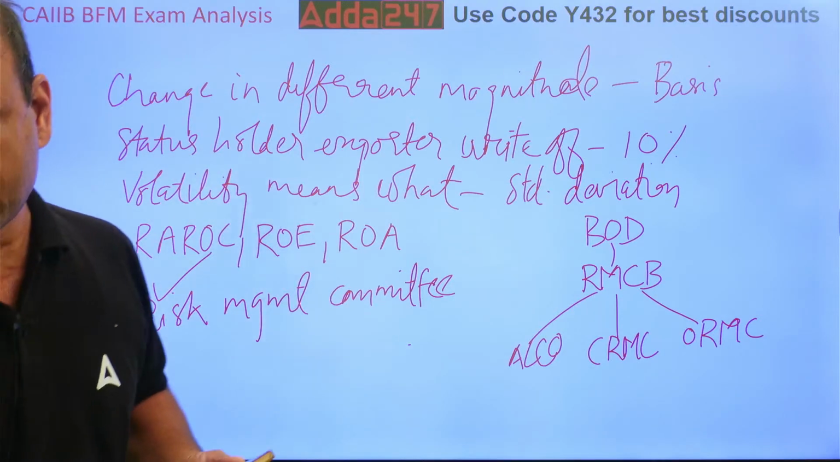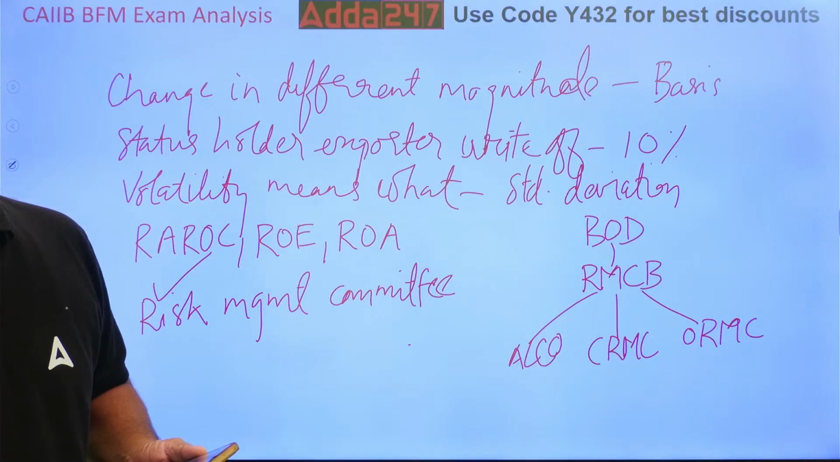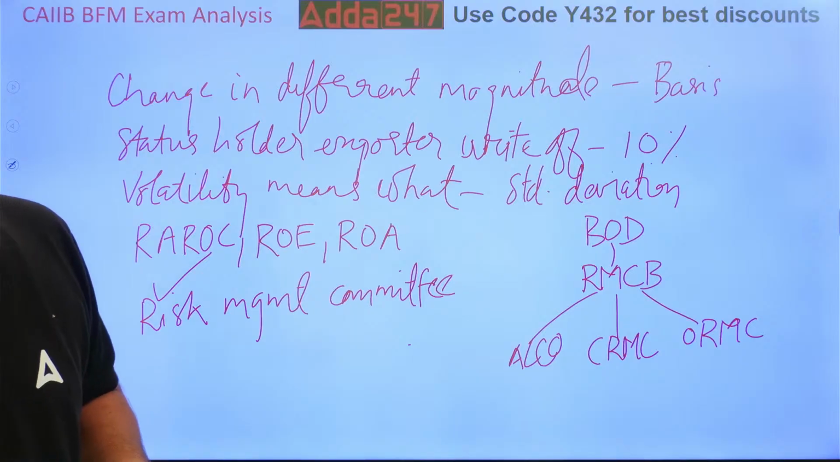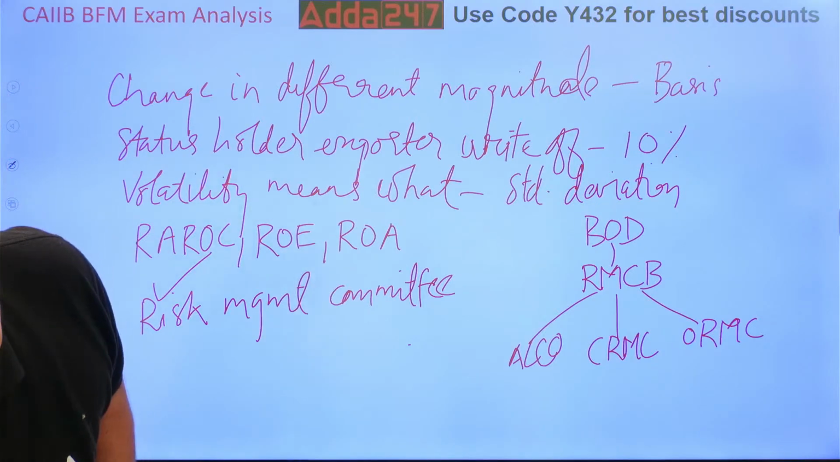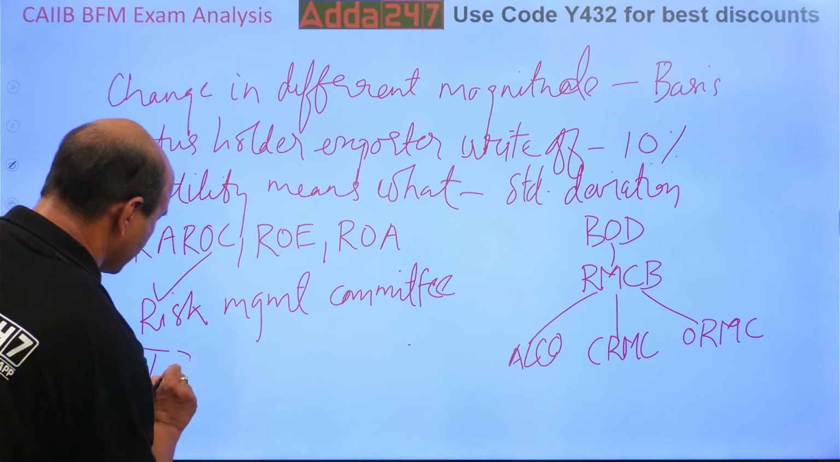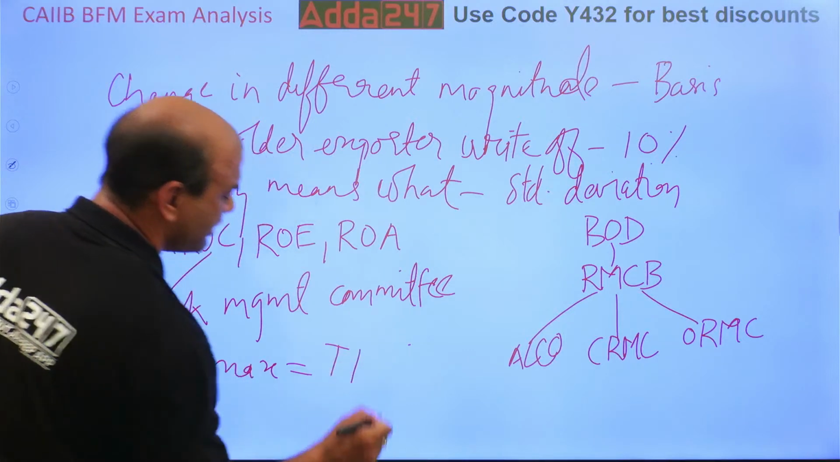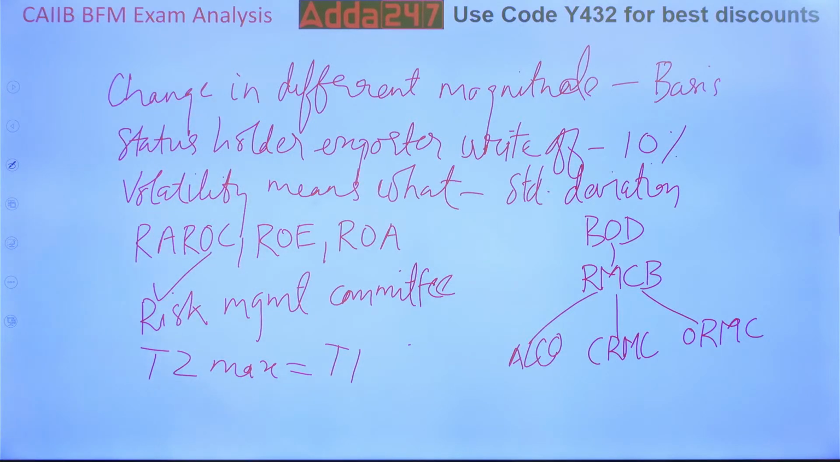Let me get more questions. Tier 2 capital maximum amount was asked. That is very easy. We have taken this so many times. T2 max equals T1. T2 cannot be greater than T1, isn't it? So T2 max is T1.